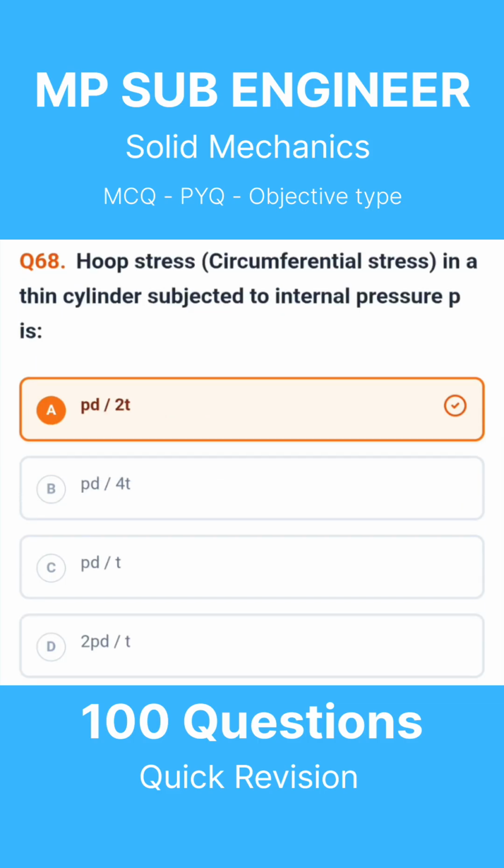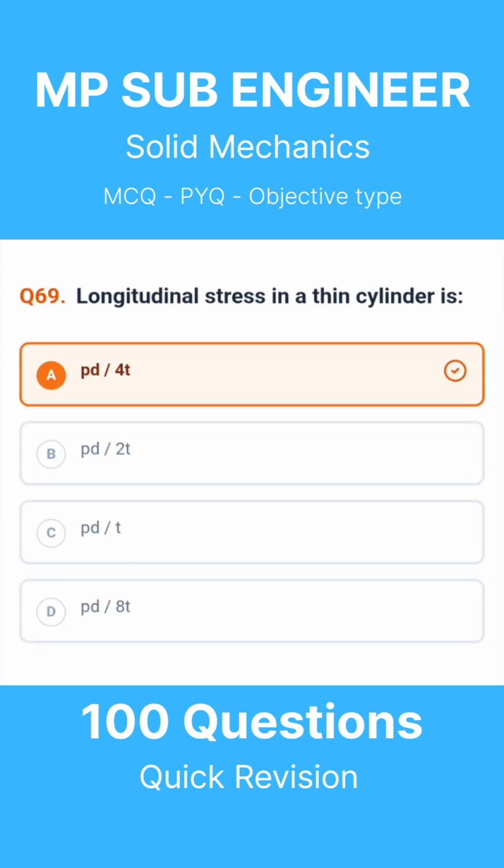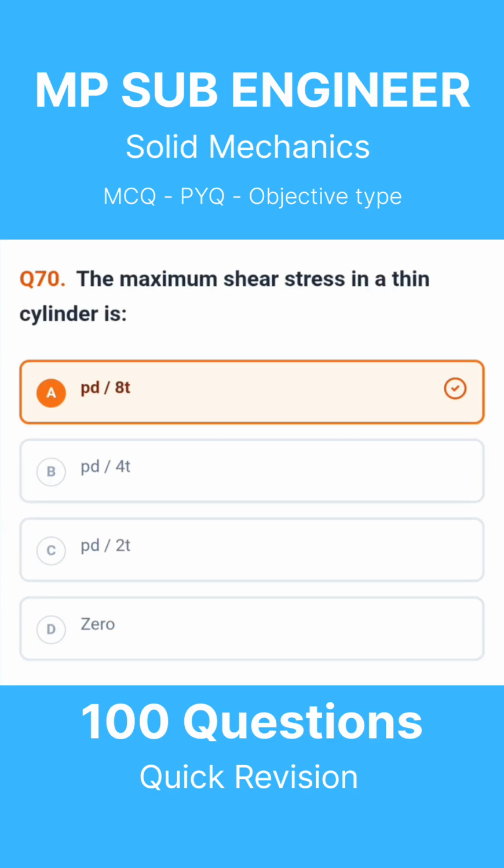Question 68. Hoop stress, circumferential stress in a thin cylinder subjected to internal pressure P is. The correct answer is PD divided by 2T. Question 69. Longitudinal stress in a thin cylinder is. The correct answer is PD divided by 4T. Question 70. The maximum shear stress in a thin cylinder is. The correct answer is PD divided by 8T.